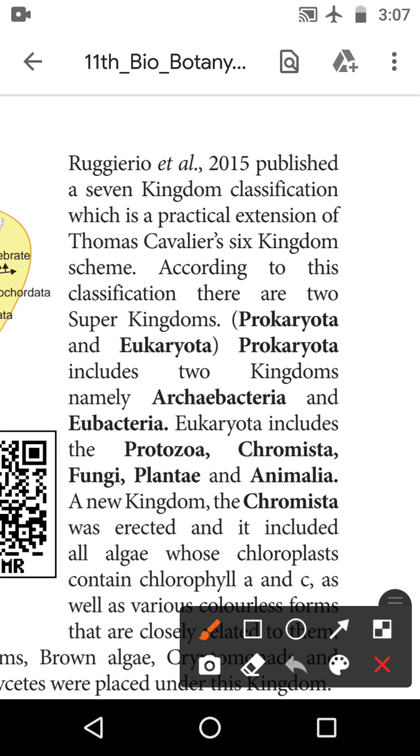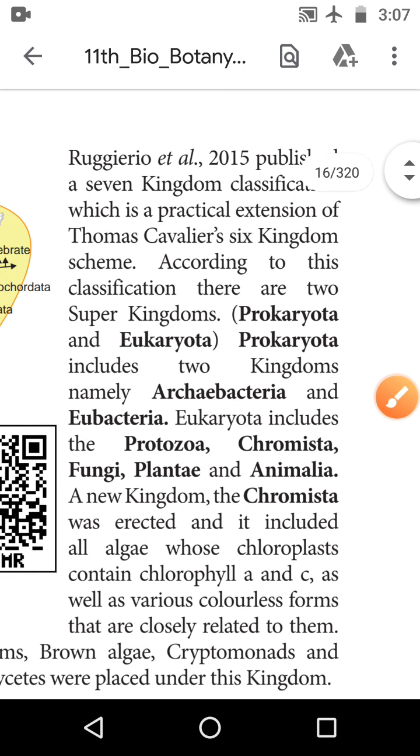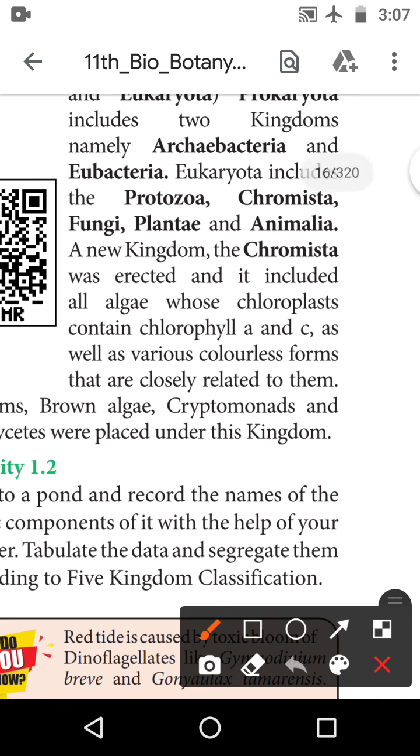The next one, the new kingdom, Chromista. Here, what is new is the kingdom Chromista. The kingdom Chromista includes all algae whose chloroplasts contain chlorophyll a and chlorophyll c, with various colorless forms that are closely related to them. This is Chromista.